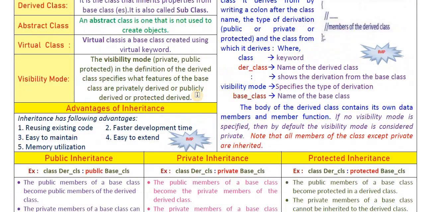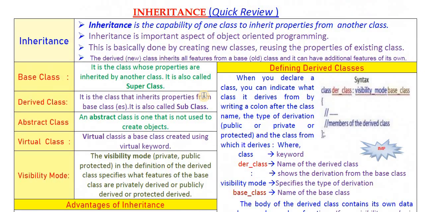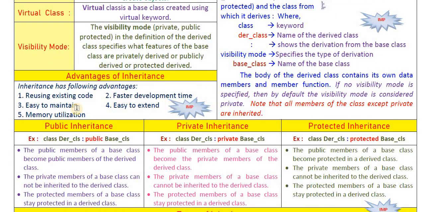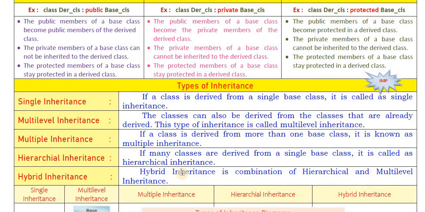So this is about the 10th chapter, inheritance. Don't miss this. Make this chapter perfect because this is very easy. You have to remember the definitions and one syntax, the syntax for creating derived classes. Advantages are very important here. Many times these advantages also come in the examination for 5 marks. And types of inheritance are also very important. So here I will stop this class.